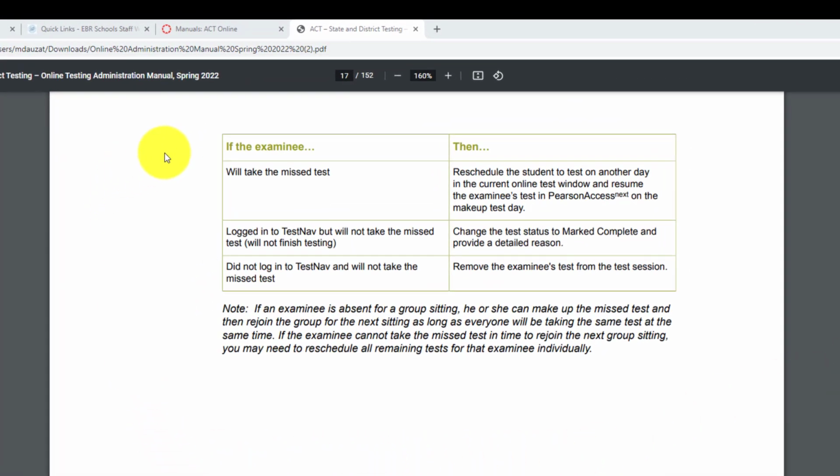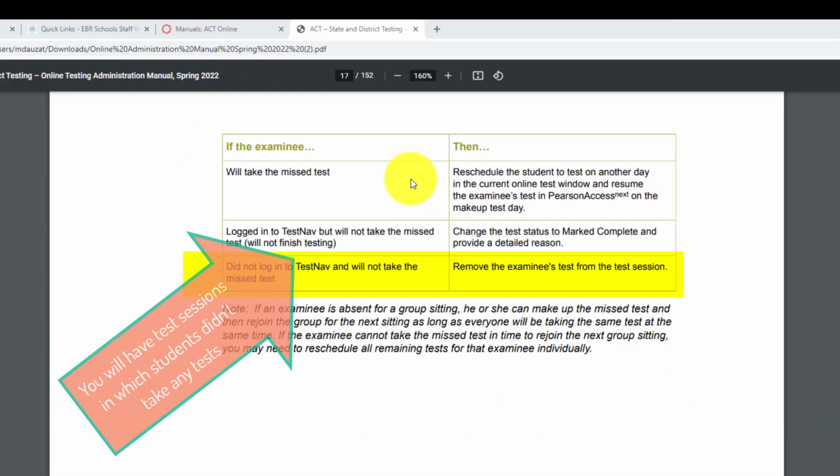Okay. So if an examinee will take the missed test, then reschedule the student to test another day in the current online test window and resume the examinee's test in Pearson Access Next on the makeup test day. Second one, log into TestNav but will not take the missed test. In other words, will not finish testing. Change the test status to mark complete and provide a detailed reason.